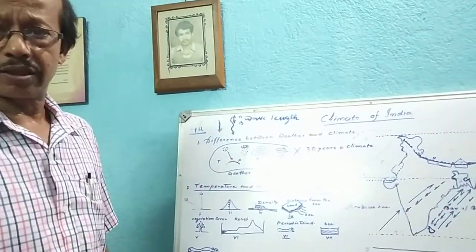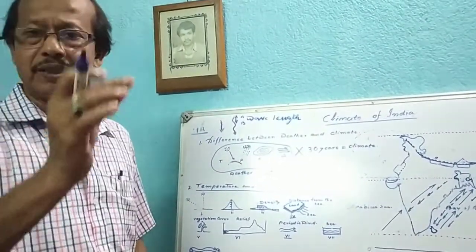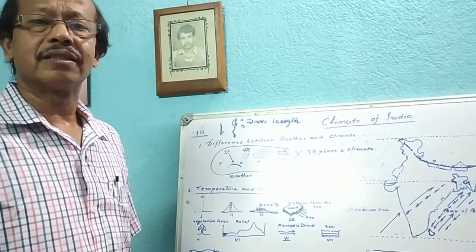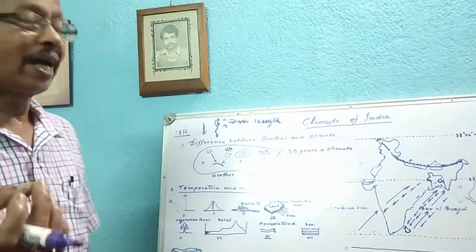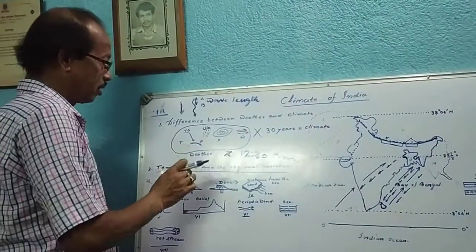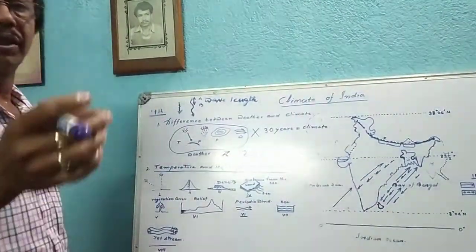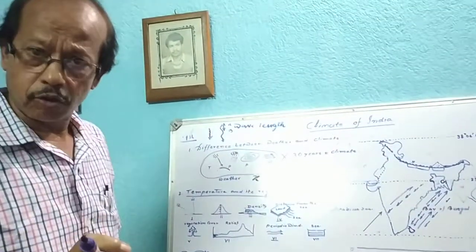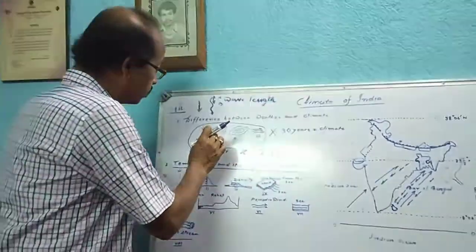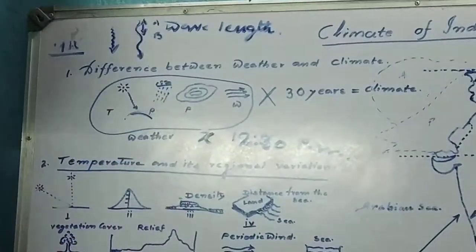Condensation is a process in which water vapor present in the atmosphere turns into water droplets or ice crystals. That means water vapor turns into water droplets. This process is known as condensation.